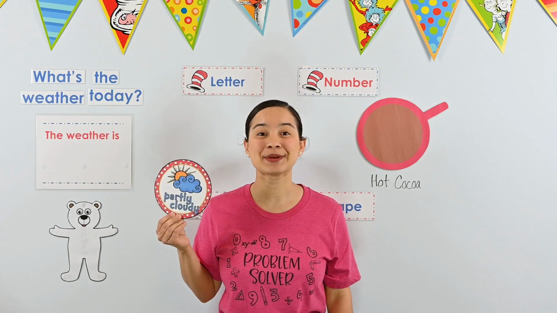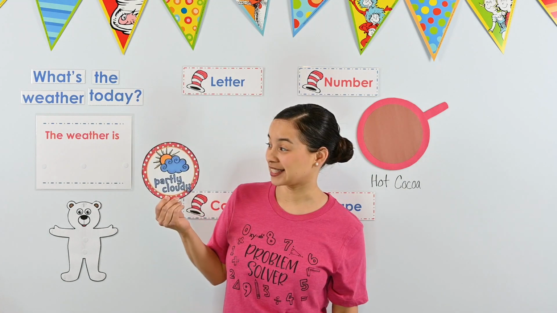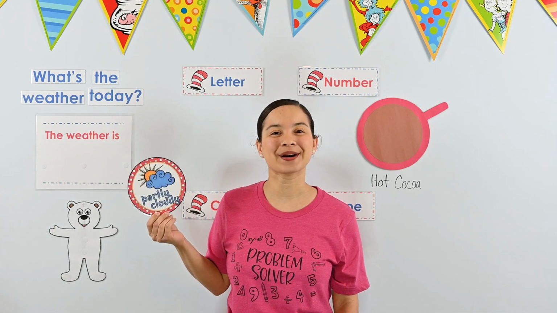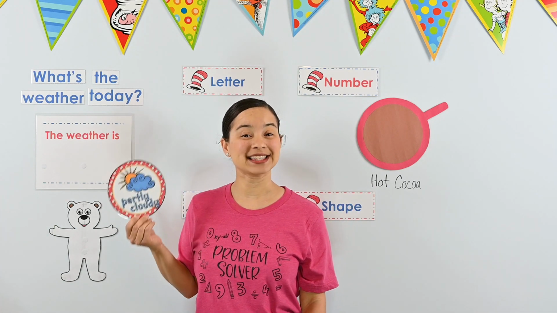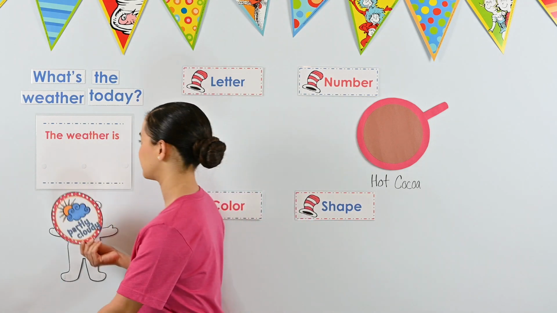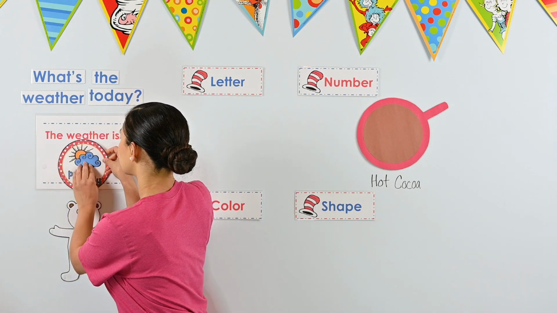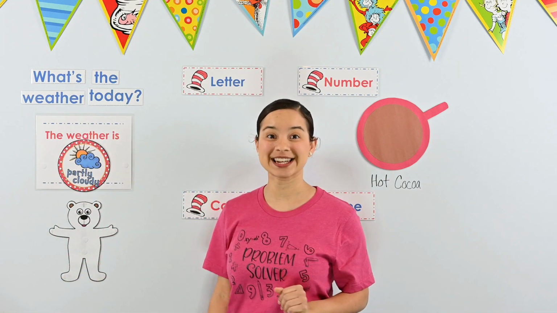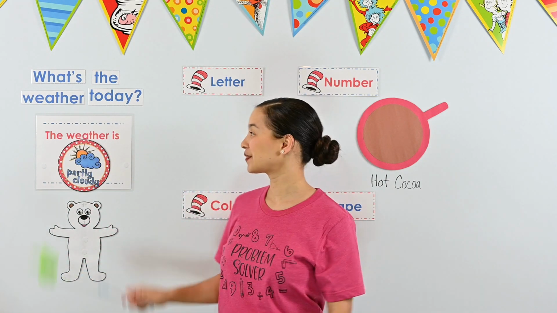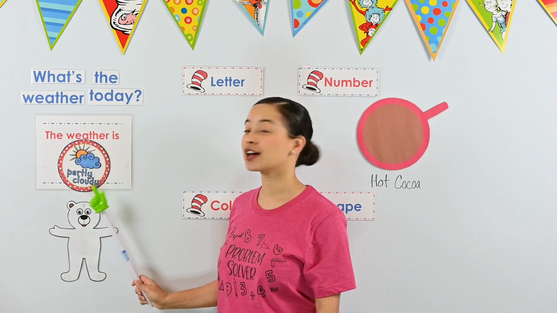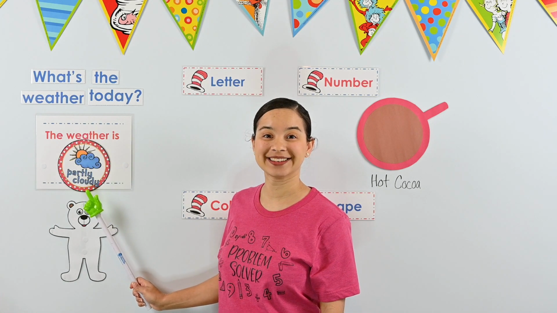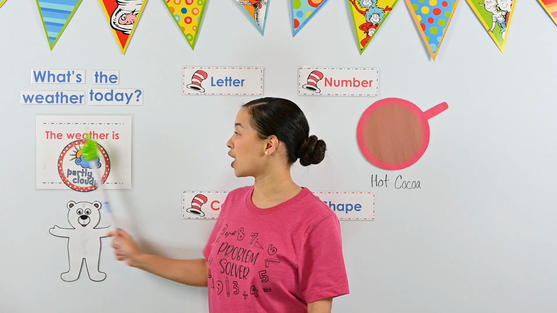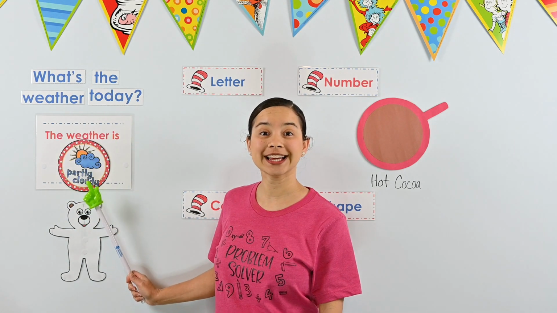If you chose this picture, I agree. I see clouds and the sun. That means it's a partly cloudy day. Let's add this picture to our weather sentence. Perfect. Okay, can you help me read today's sentence? The weather is partly cloudy. Good job. Let's read it one more time. The weather is partly cloudy.